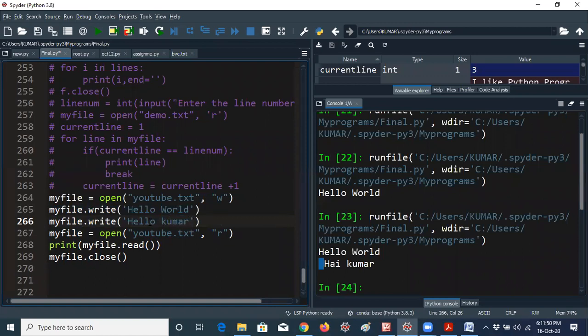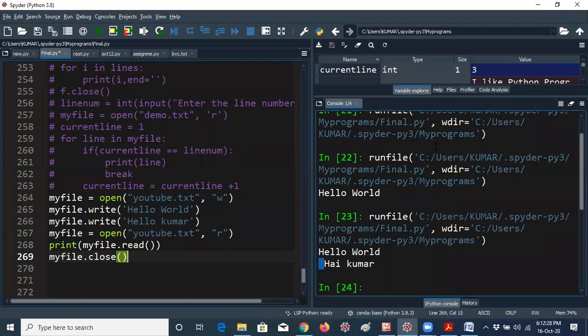Okay, so can you tell me, will these 2 lines be printed in a single line or 2 lines? Just answer me in the chat box, single or 2 lines. That means I am asking whether it will print hello world and hello Kumar in a single line, or 2 lines will be displayed. I'm asking this question to you guys. I'm not using 2 print statements here. You should understand, guys.